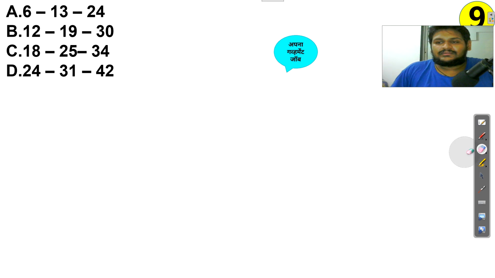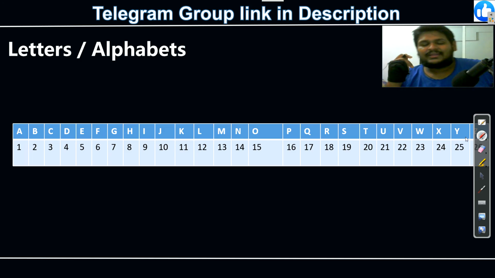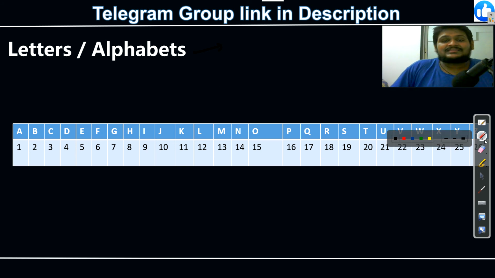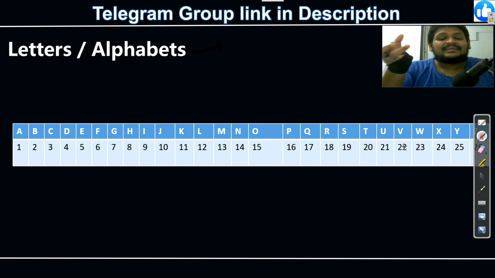So this is type 2 of classification, that is pair form. Now the last type, and this type is the last for classification. But this is also the starting part, you can say the starting type, for your next chapter, coding decoding. Tomorrow we will discuss that, but for classification we will end this here.